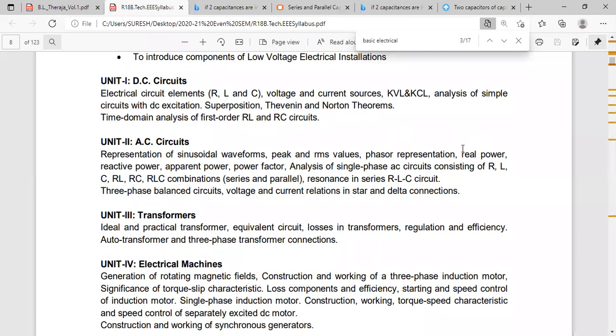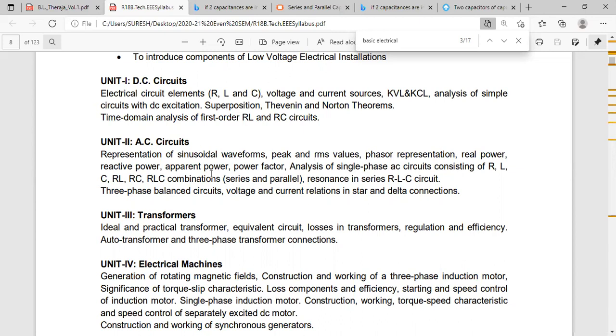What is the unit of real power P? Watts. Next, reactive power. Q is called reactive power. What is the unit of reactive power? Volt ampere reactive, VAR. So here three powers they are defining: real power, reactive power, and apparent power. S is equal to P plus JQ. S is apparent power, P is real power, Q is the reactive power.